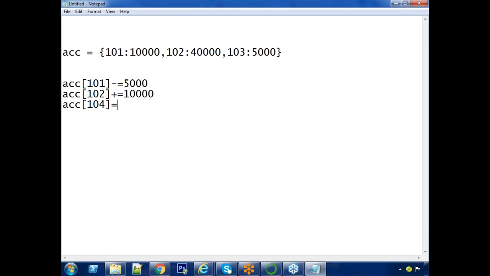During assignment, if the given key is not available, what will happen? A new pair will be inserted. That means here 104 is a new customer. A new customer is signing up into your bank by depositing 25,000. After these three statements, how many pairs are there in the dictionary? 4 pairs. Understand the point, sir? Just check these operations.